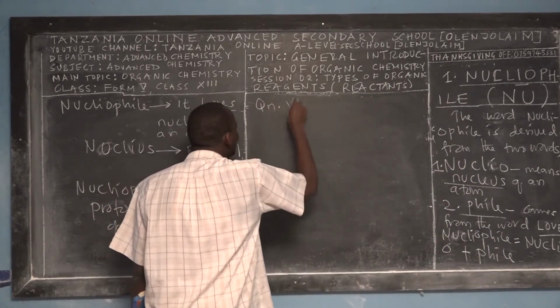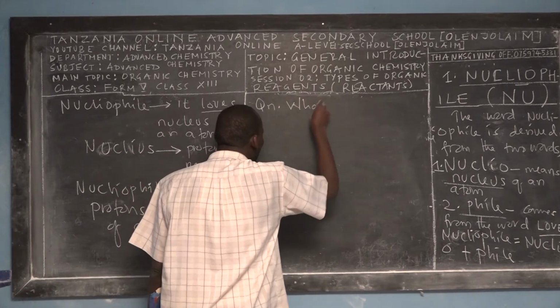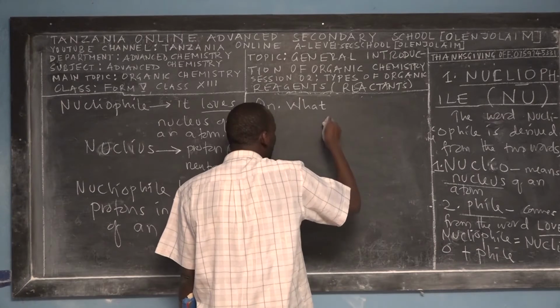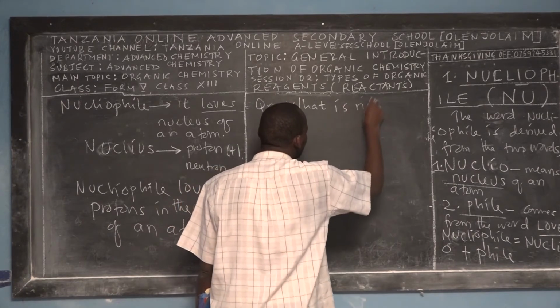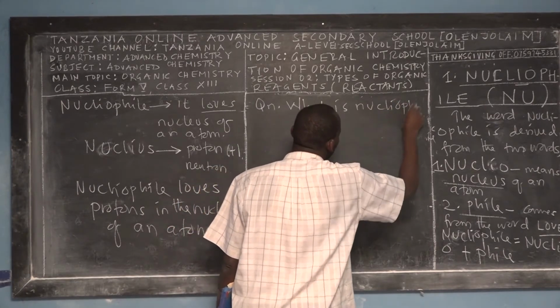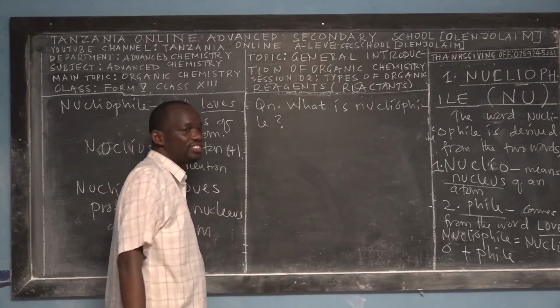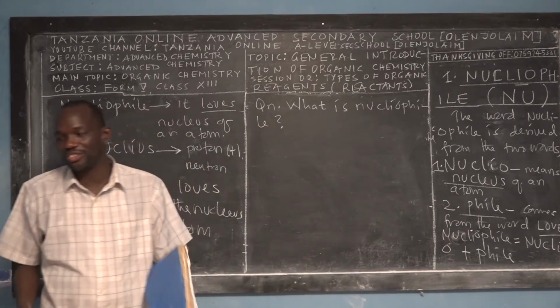If you understood, ask yourself this question and write the answer on a piece of paper. Just for a minute, pause the video. What is nucleophile? Because many students just like to hear the definition, but they don't want to understand what's going on there.